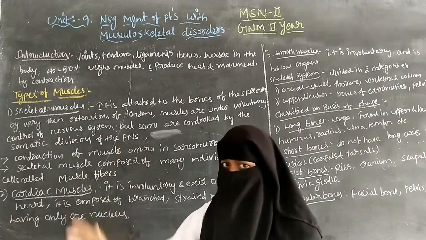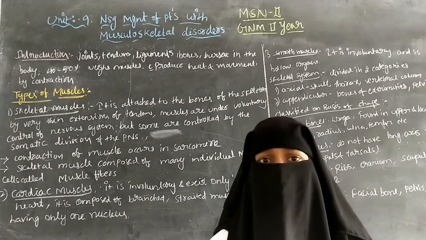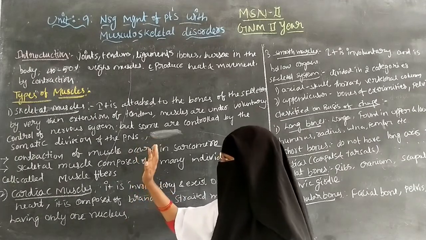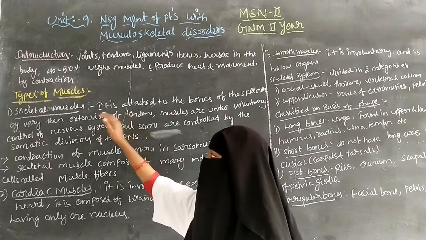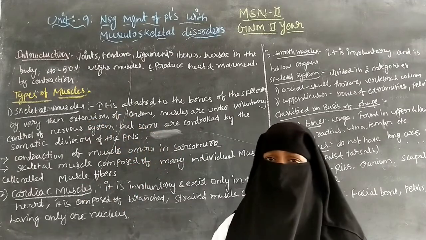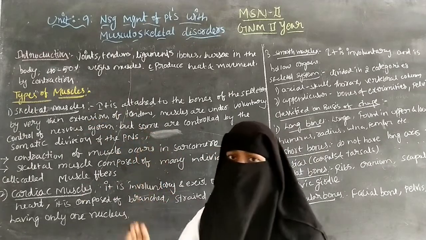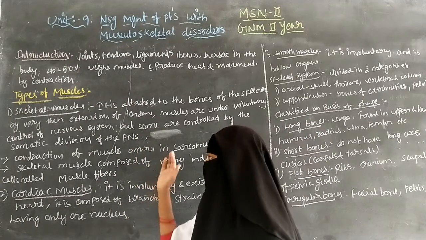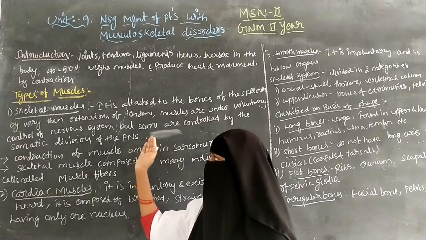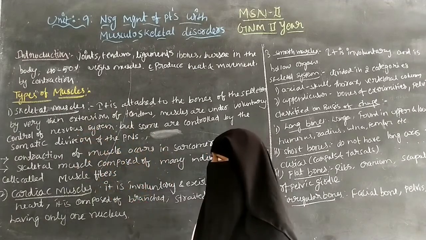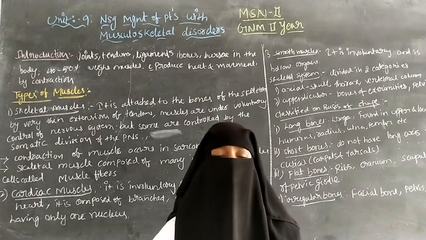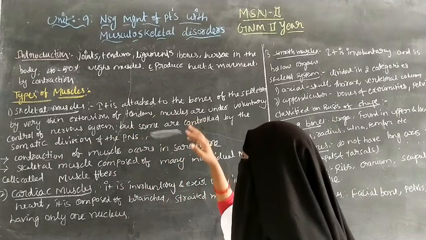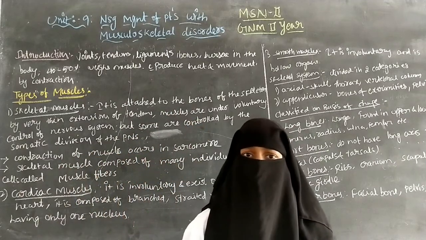The peripheral nervous system is situated outside of the brain and the spinal cord. It controls the movement of the skeletal muscles. So skeletal muscles are attached to the bones by the tendons, and the muscles are under voluntary control of the nervous system.